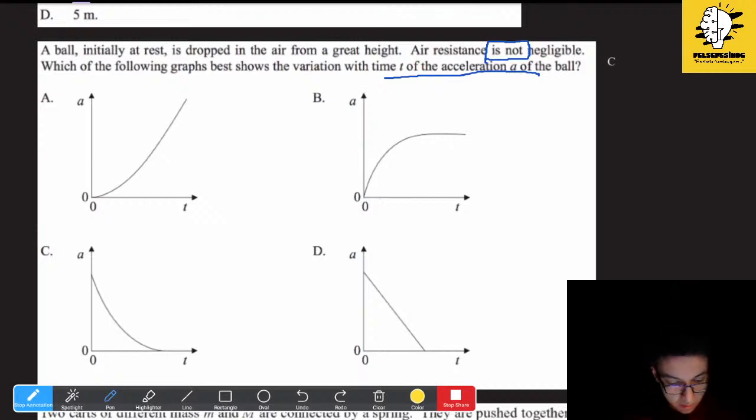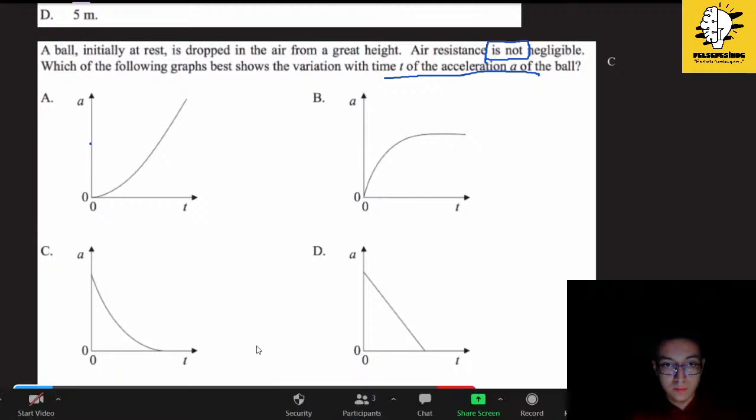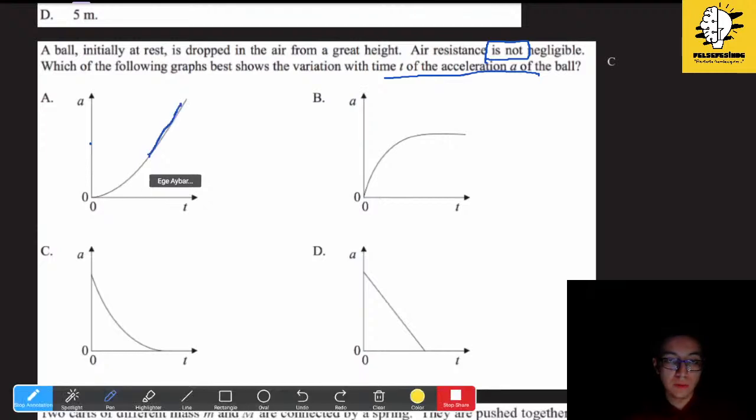So it means that it is going to have a constant velocity after some time passes. So when we take a look at here, it does not have a constant velocity. It always increases, and then the deceleration will be decreasing, yes, and so then it will remain constant after a while. Yes, and it cannot happen. So we look at here, and it cannot happen as well, because we have acceleration, but in constant velocity we don't have it. So we eliminate this part too.